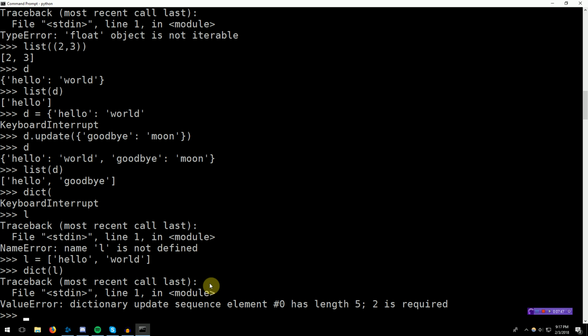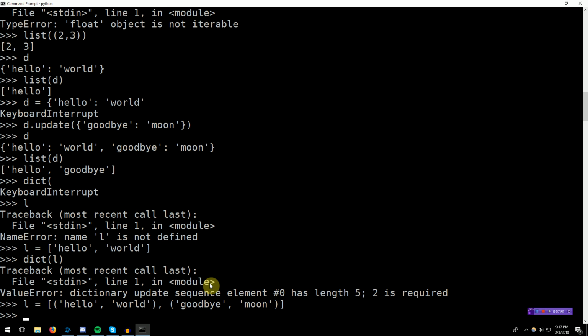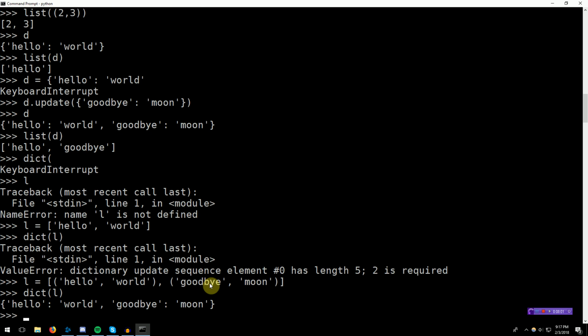So what happens if we meet that criteria? What if L is a list of tuples? Hello, world, and the second tuple is goodbye, moon. All right, if we turn this into a dict, you can see that it actually takes the first element of each tuple and turns it into the key. So it's kind of an undoing of the list of dict semantic.